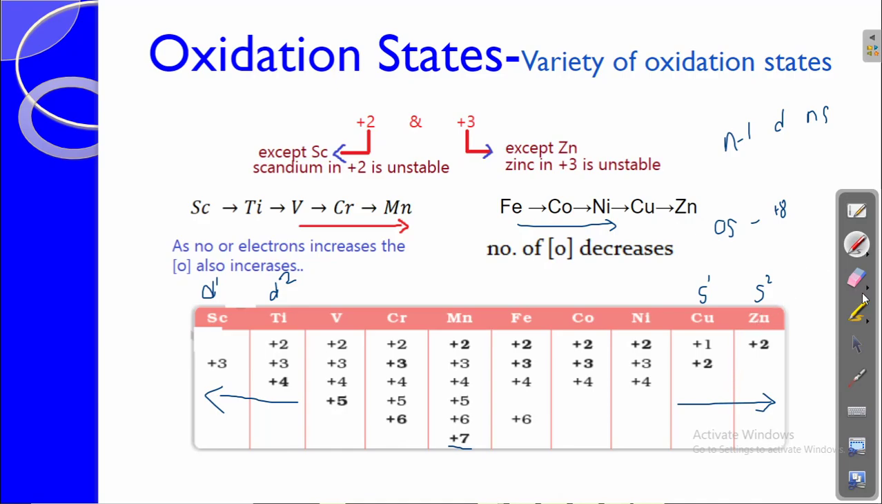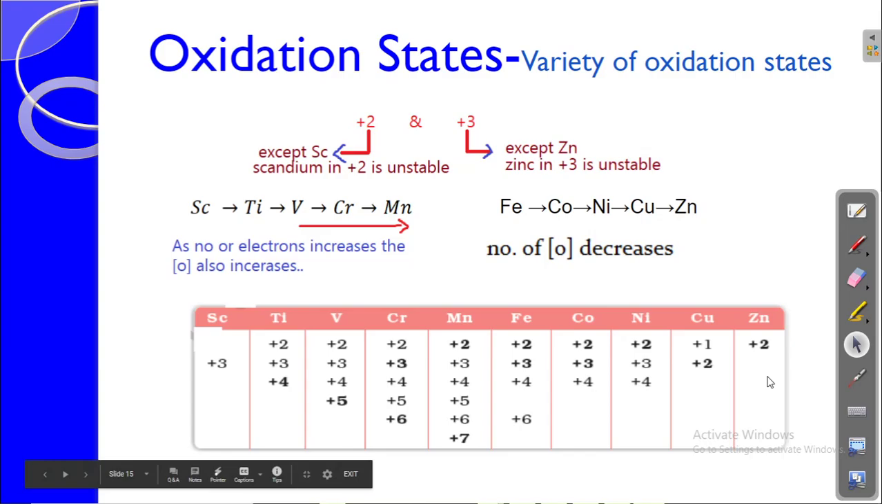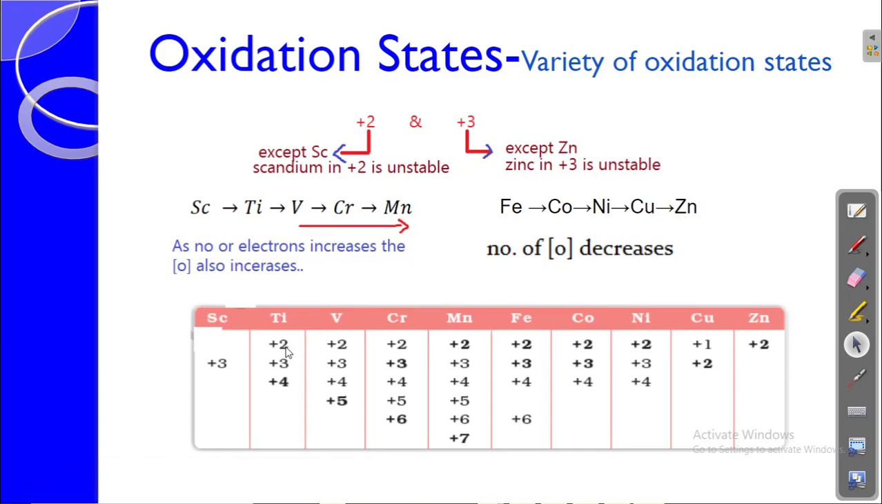Now we are going to see why scandium does not have a +2 oxidation state and why zinc does not have a +3 oxidation state. We are also going to see that among the oxidation states of titanium, the +4 oxidation state is more stable than +2 and +3.